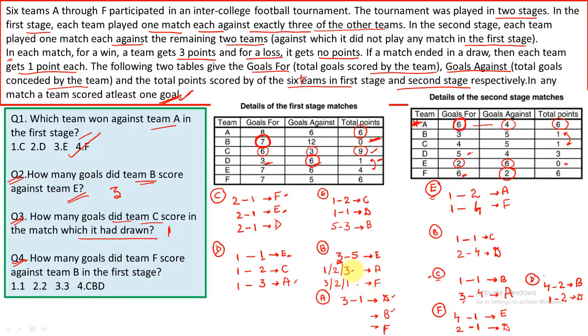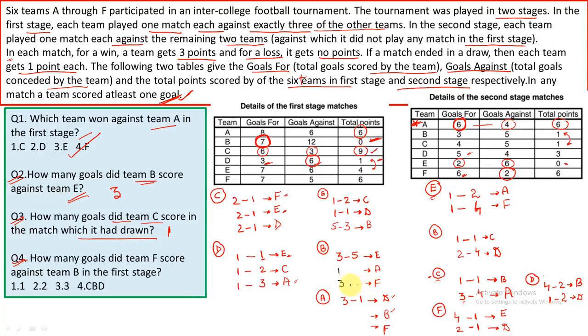Now let's see what can be the possible combination. So let's try to check with each of the cases: 1 3, 2 2 and 3 1. So let's check the extreme cases, that is 1 3 over here or 3 1 over there. So let me erase and make a case. Now let's suppose B is making 1 goal against A. So the number of goals against F would be 3.